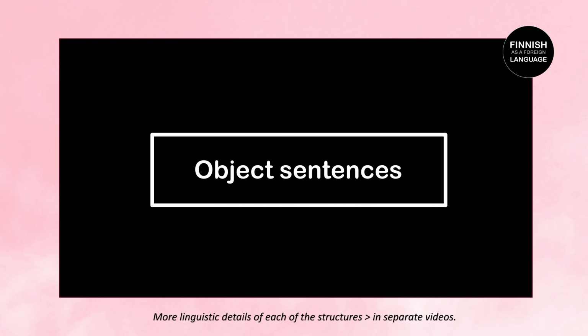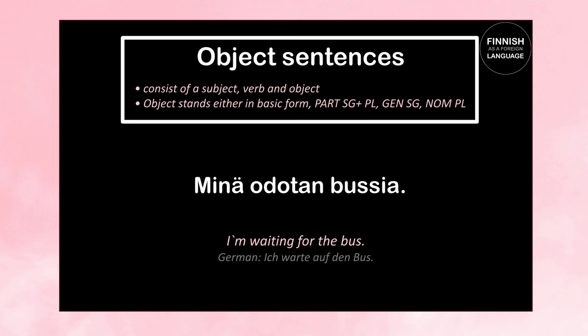Now we carry on with the so-called object sentences, which do consist of a subject, verb, and an object. Most of the time, the object appears in the basic form, in partitive singular or partitive plural, genitive singular, and nominative plural, aka T plural. Let's have a look at some examples.